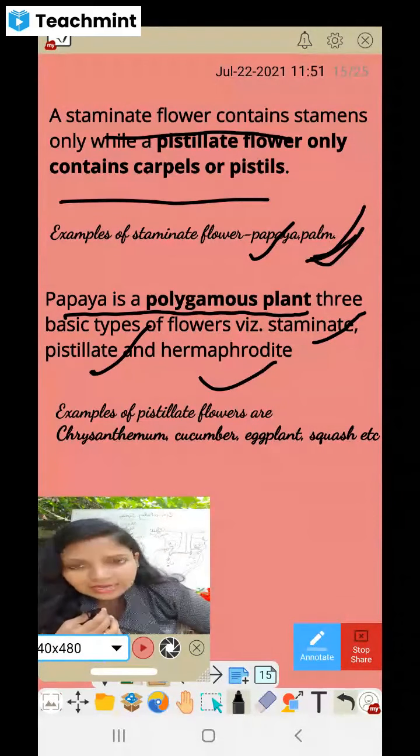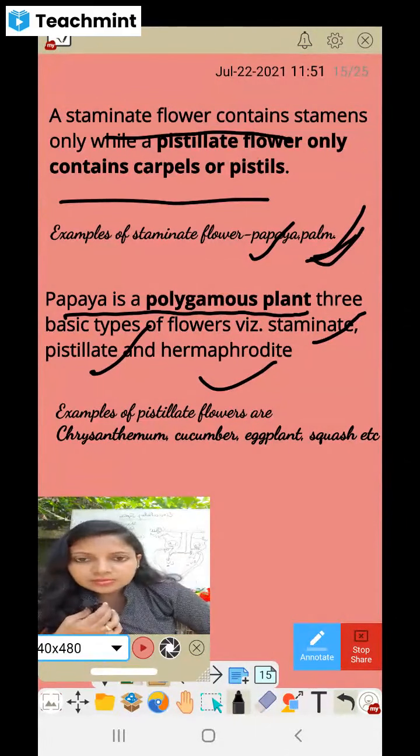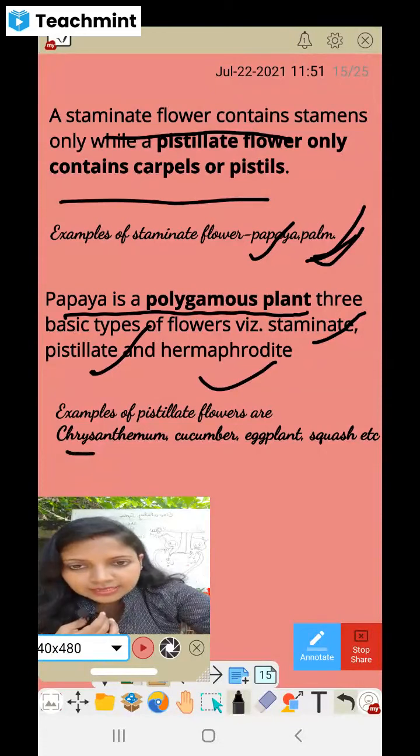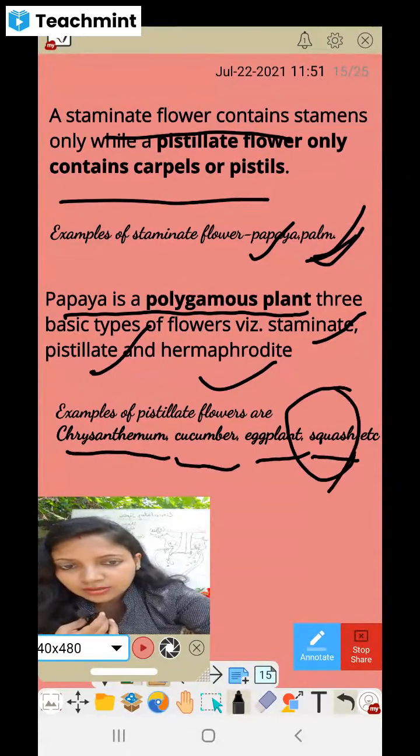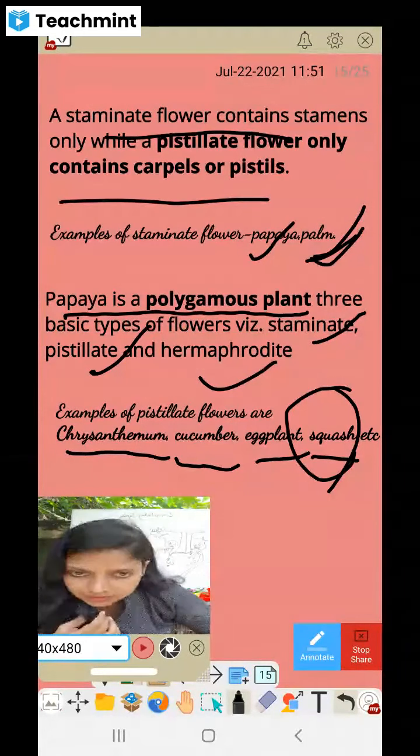Then pistillate flowers means like chrysanthemum, cucumber, eggplant, squash. Squash you might be eating as a curry or pickle. Some people make pickle also from squash. So all these come under pistillate flowers.